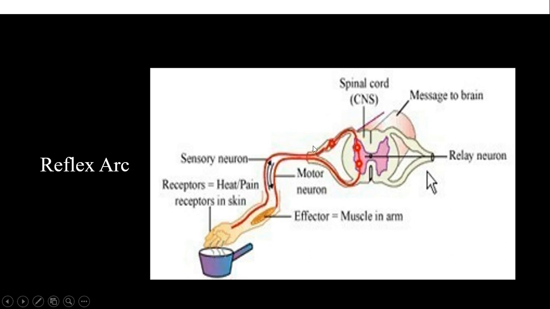That is, the spinal cord gives a very quick response. But even so, the message goes to the brain to be stored. Why? So that in future, when there is a hot object placed on a gas stove, we hesitate to touch it. It is because of the message which has been stored in the brain due to the experience we have undergone. This experience has been stored in the brain, and it gives a very fast response the next time, or we are more cautious the next time.